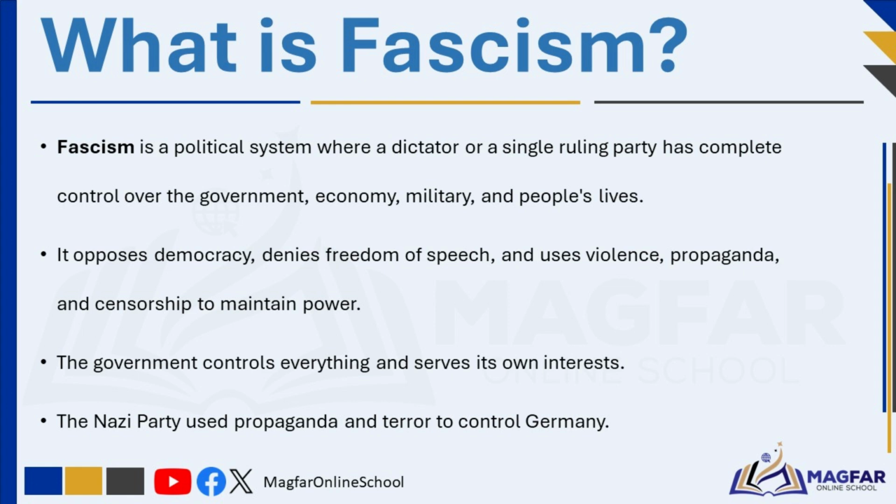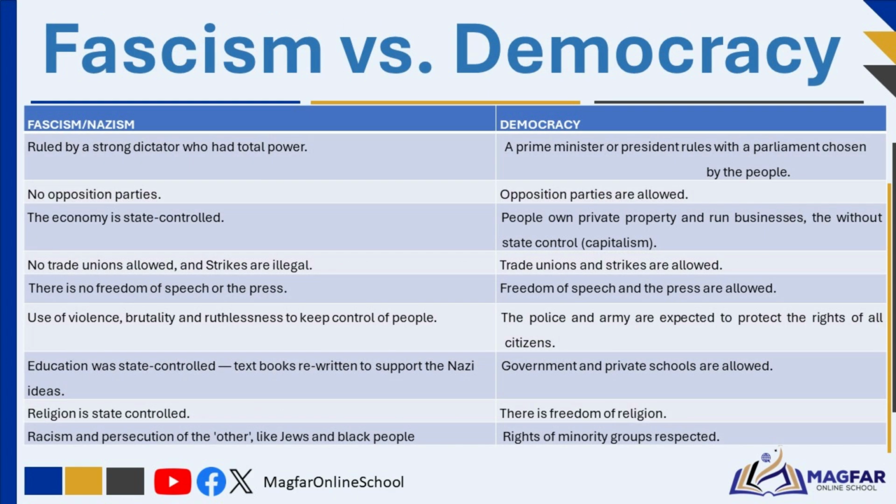Nazi Germany was a fascist state, the opposite of democracy. In a democracy, the government serves the people, but in a fascist state, it controls everything for its own interests. Under Adolf Hitler, the Nazis had total control over citizens, media, schools, religion, the police, and the army. They used fear, terror, and propaganda to maintain power.